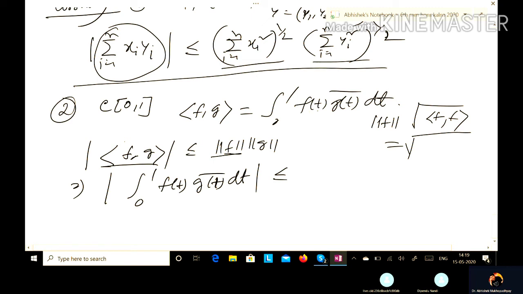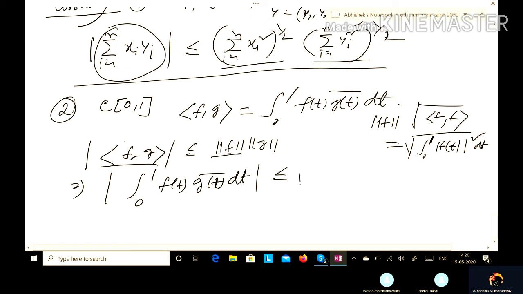That is the integral from 0 to 1 of f(t) f(t) bar, that is the integral from 0 to 1 of mod f(t) square dt.